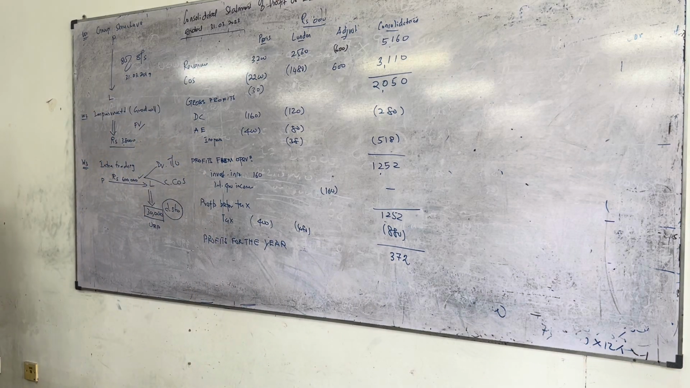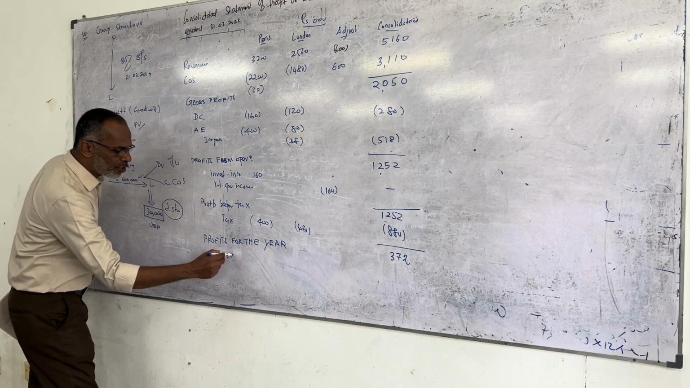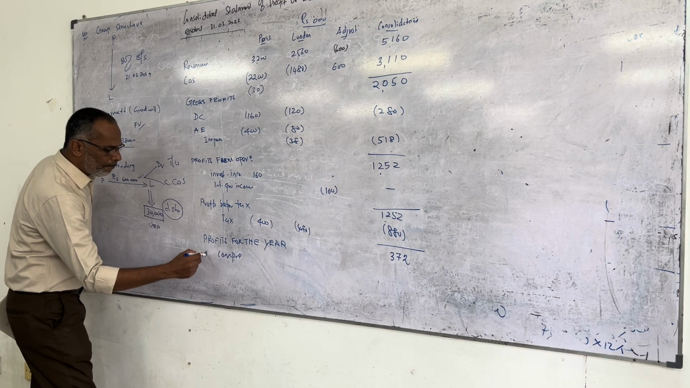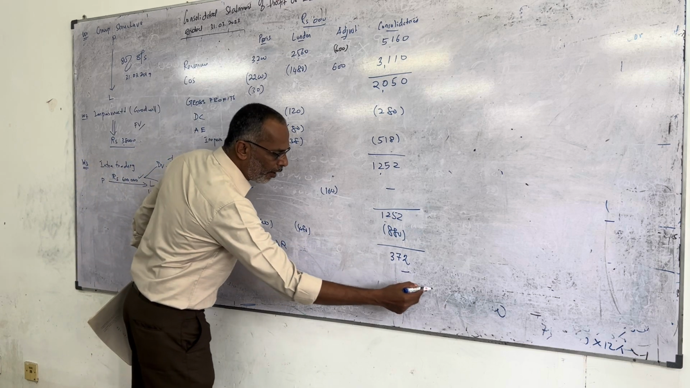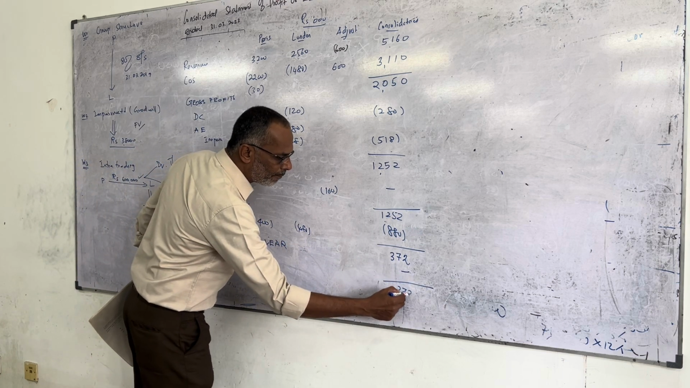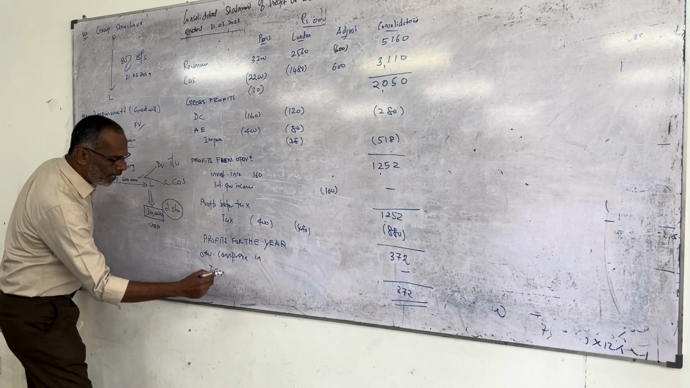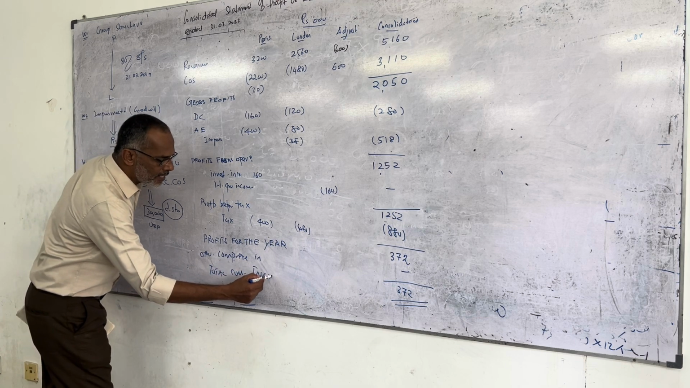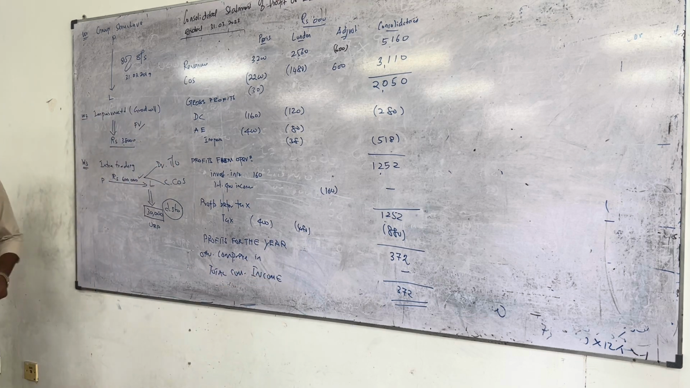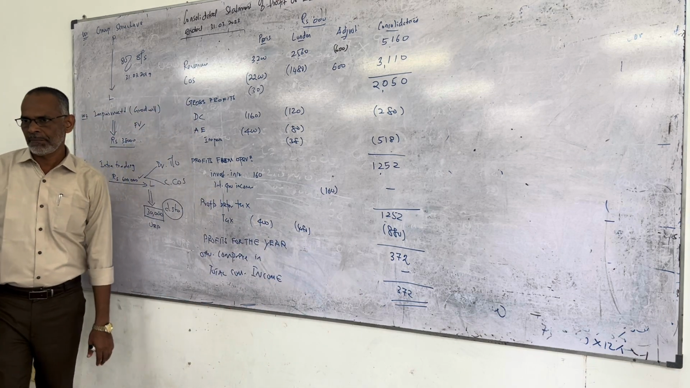372,000. With that, we have to add the other comprehensive income. If there is other comprehensive income, you have to add. There is no other comprehensive income. Therefore, this will be total comprehensive income. The last line we have to end up with the total comprehensive income of 372,000.